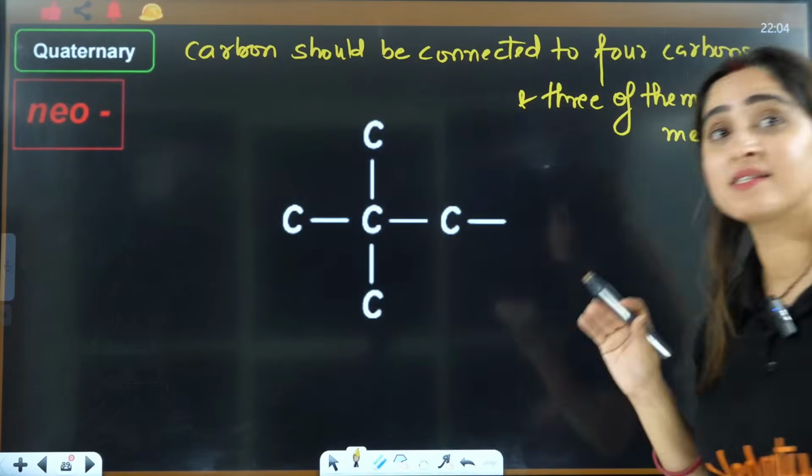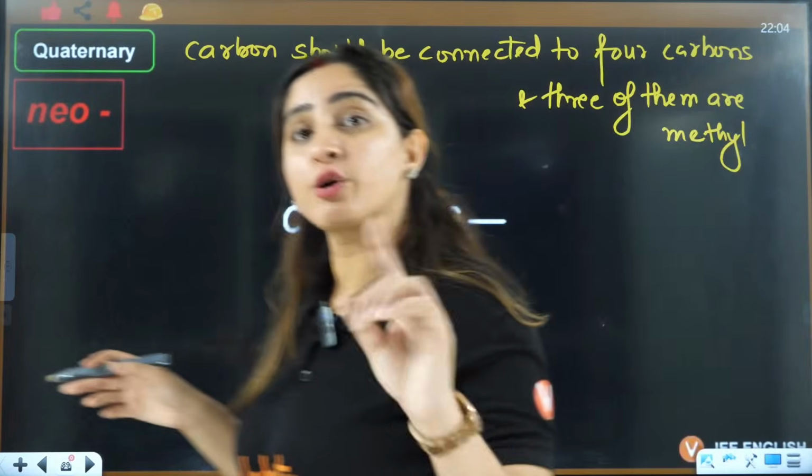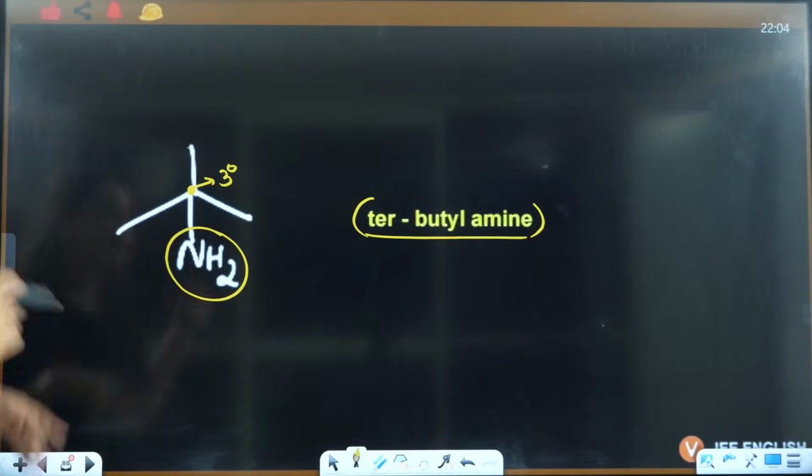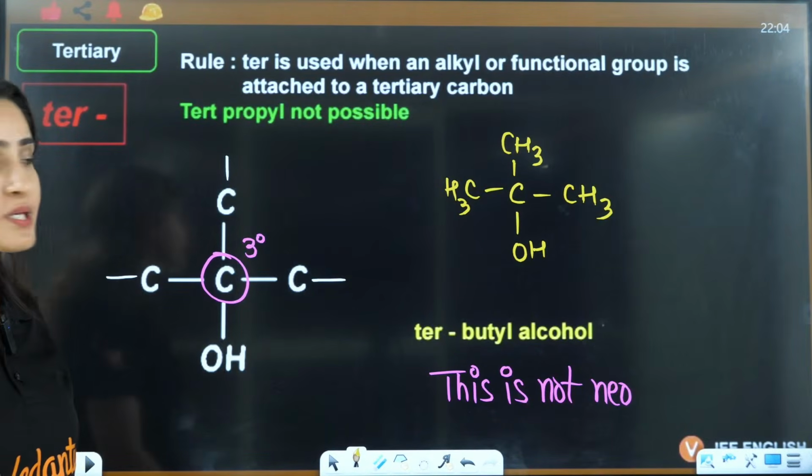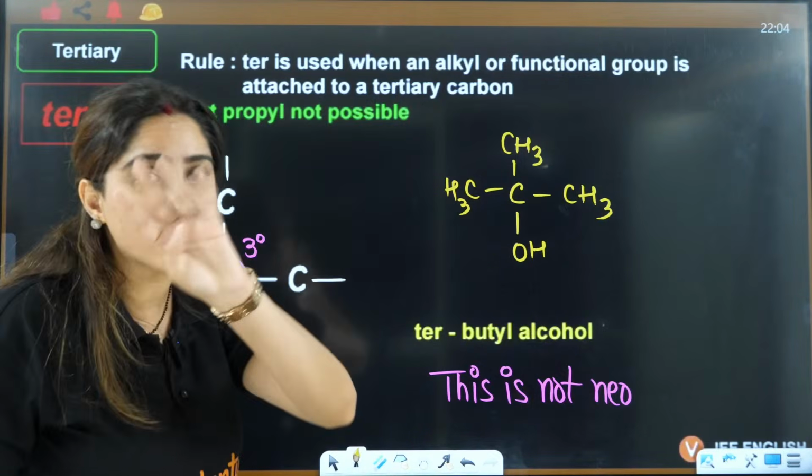That means we are specifying, we are not just saying it should have 3 methyl groups. If it should have 3 methyl groups, then this is also neo, this also has 3 methyl groups, but it is not connected to 4 carbons.